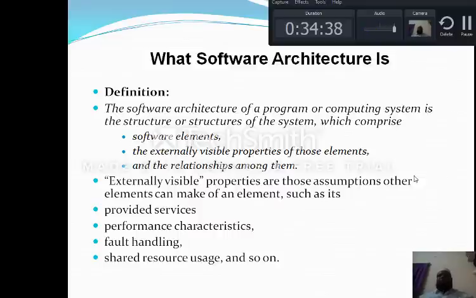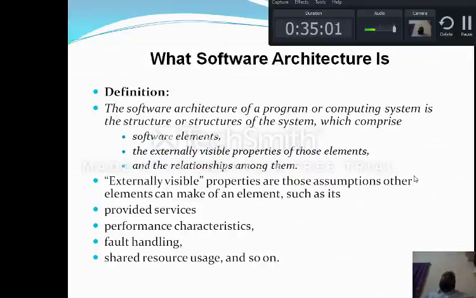It means the relationship among them. So we can define a software architecture as a set of aspects such as software elements, externally visible properties of those elements, and the relationships among them. If I combine these three things, I get an architecture.